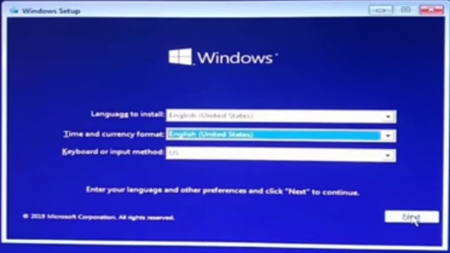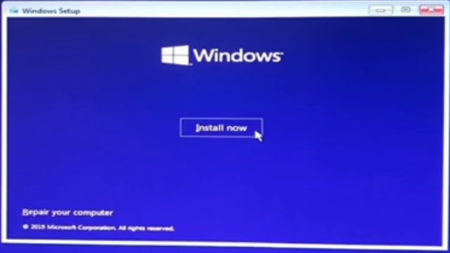So as you can see, language and time currency is English, so by default let's click next. So another two options will show up: install now and repair your computer. The repair of your computer is used when there are minor problems in your Windows you want to repair, and it is also used to recover your important files to your previous operating system.